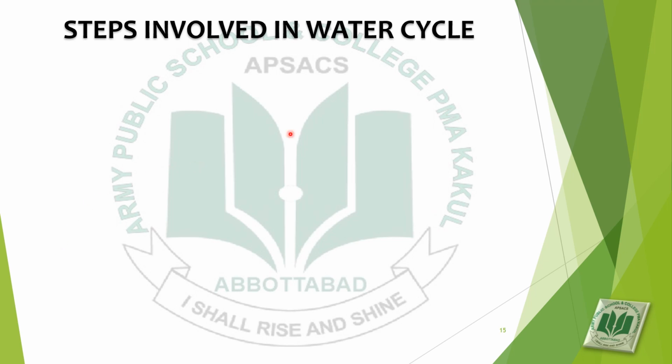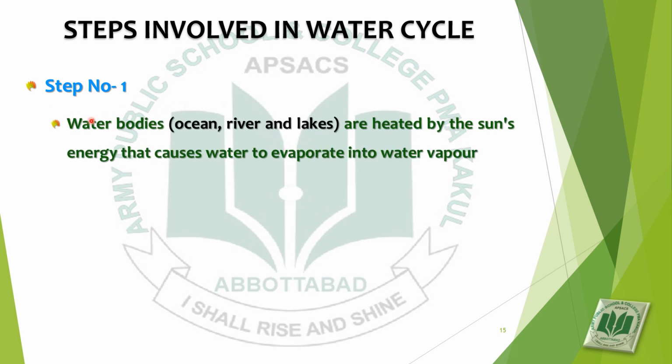Steps involved in the water cycle. What are the steps that are involved in the water cycle? Step number 1. Water bodies such as oceans, rivers and lakes are heated by the sun's energy, which causes water to evaporate into water vapors. Due to the sun's energy, water in the water bodies heats up and evaporates into water vapor. Living things such as plants, animals and humans also give off water vapor.